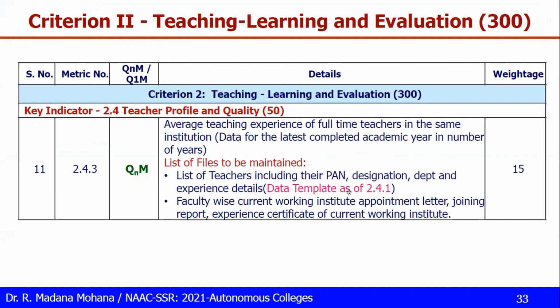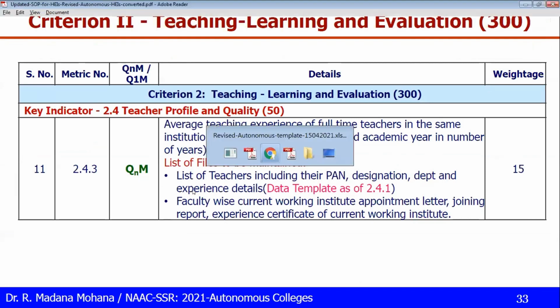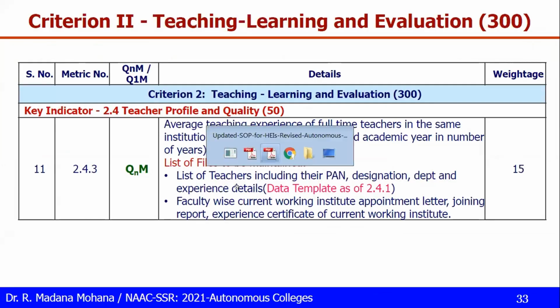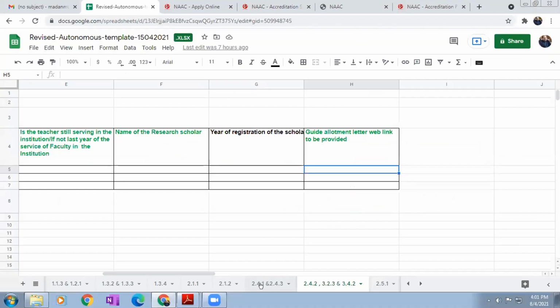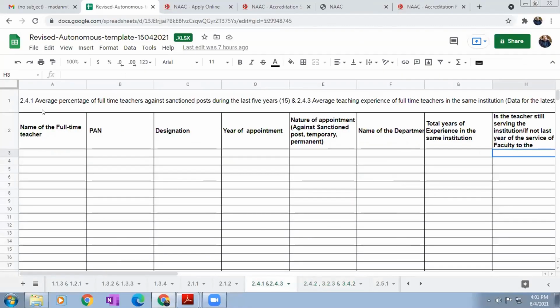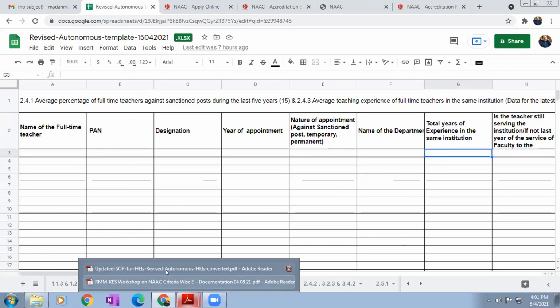Let us see 2.4.1 and 2.4.3. The same template is used here. Here you can see 2.4.1, 2.4.3: list of faculty, and they have also mentioned total experience in the same institution. So both of them have the same template here.